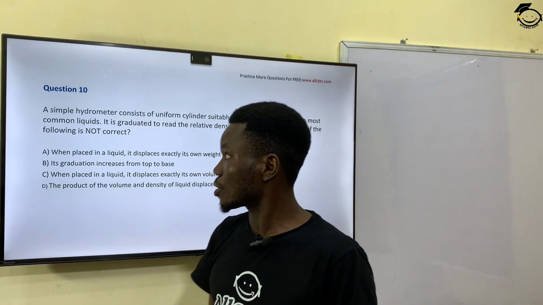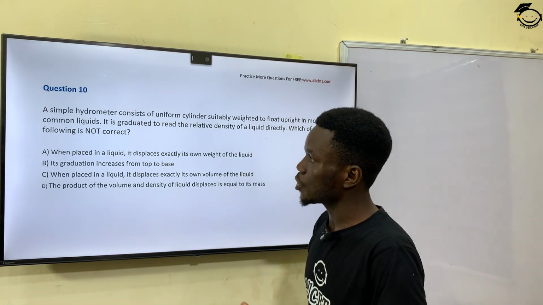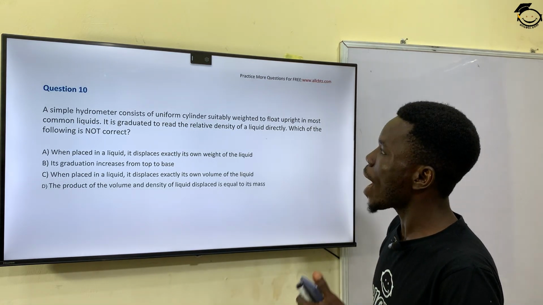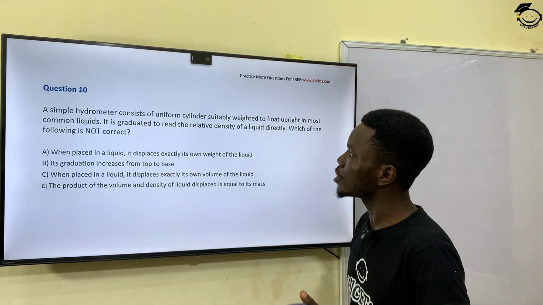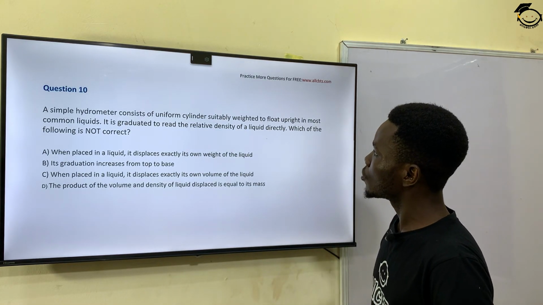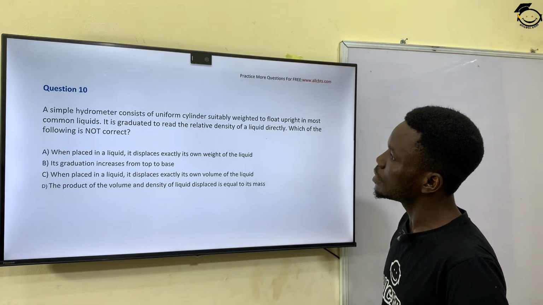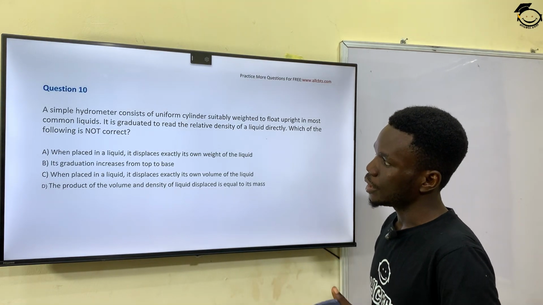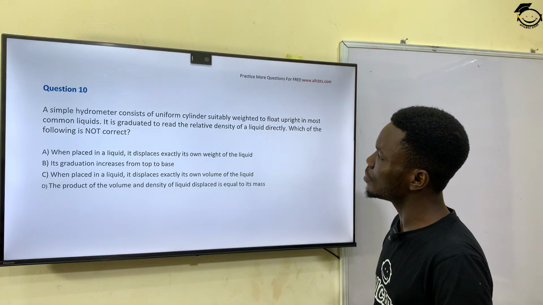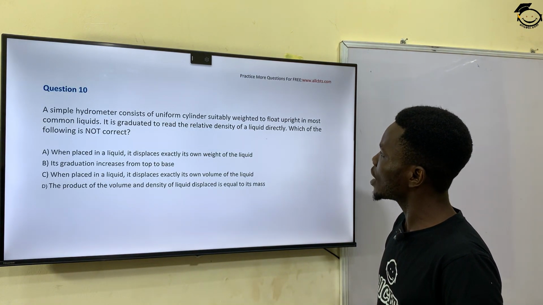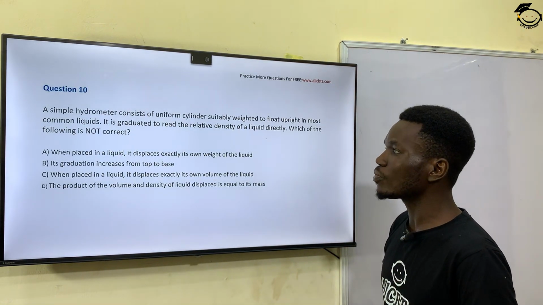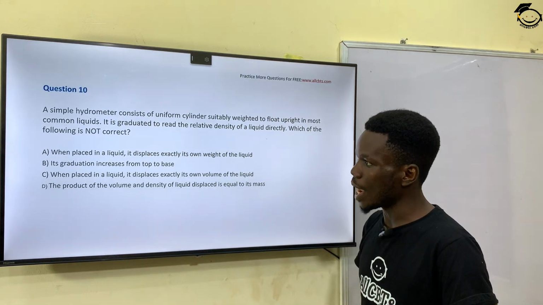That is the next question, question number 10, which says a simple hydrometer consists of a uniform cylinder suitably weighted to float upright in the most common liquid. It is graduated to read the relative density of a liquid directly. Which of the following is not correct?